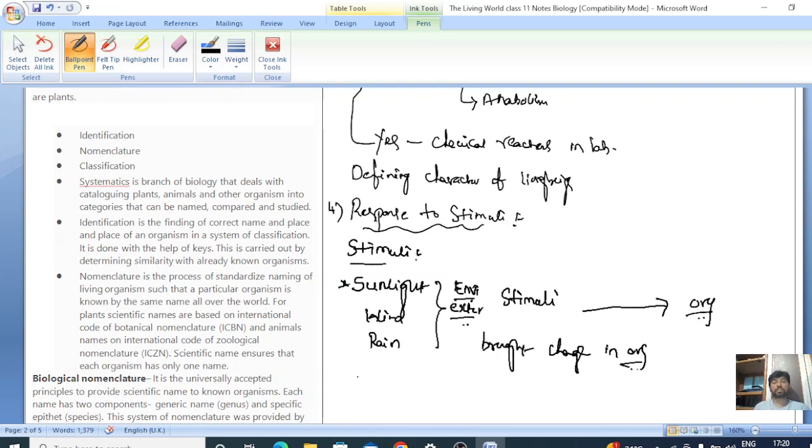Then what is meant by the response? Reaction to the stimuli. What was the reaction? Keeping the hand in front of the eyes, using an umbrella to protect ourselves from the rain. These are all the responses.